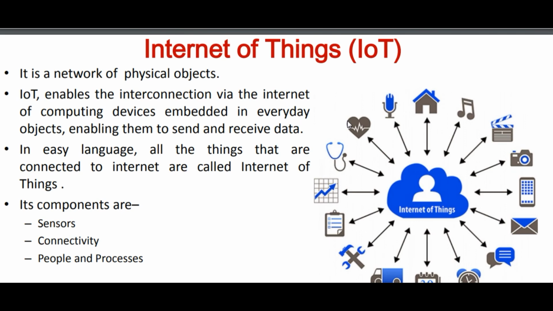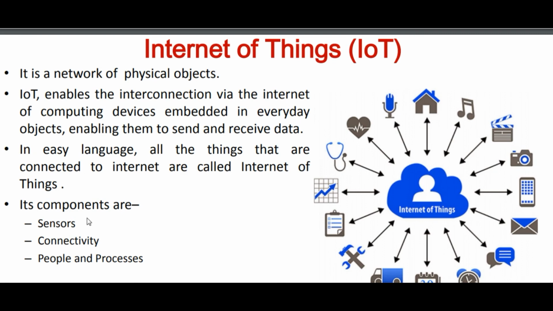For example, you can consider a home, music or media player, camera, mobile, remote, mail, clock, stethoscope, share market tools, etc. These are the Internet of Things. In other words, those devices, I mean objects, which are connected with the help of the internet and are sharing information with each other, are termed as the Internet of Things. In easy language, all the things that are connected to the internet are called Internet of Things. Now it is easy to understand.